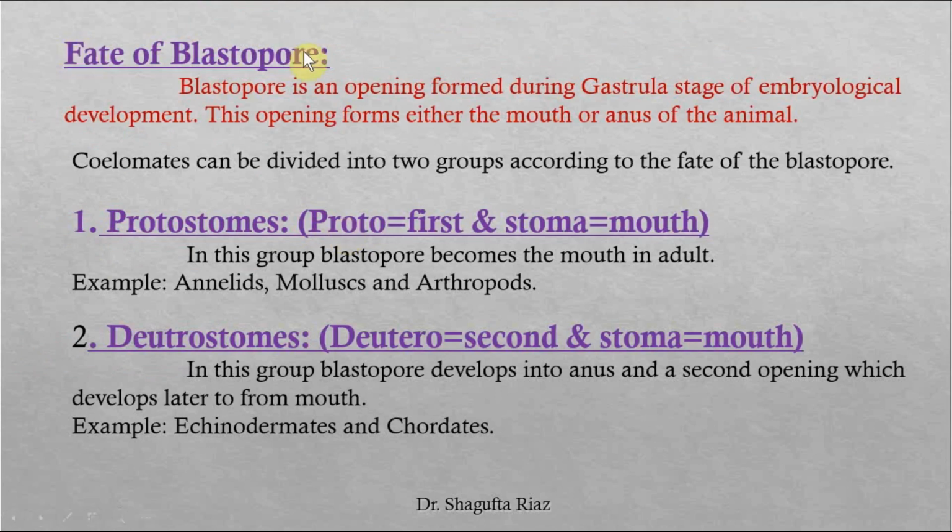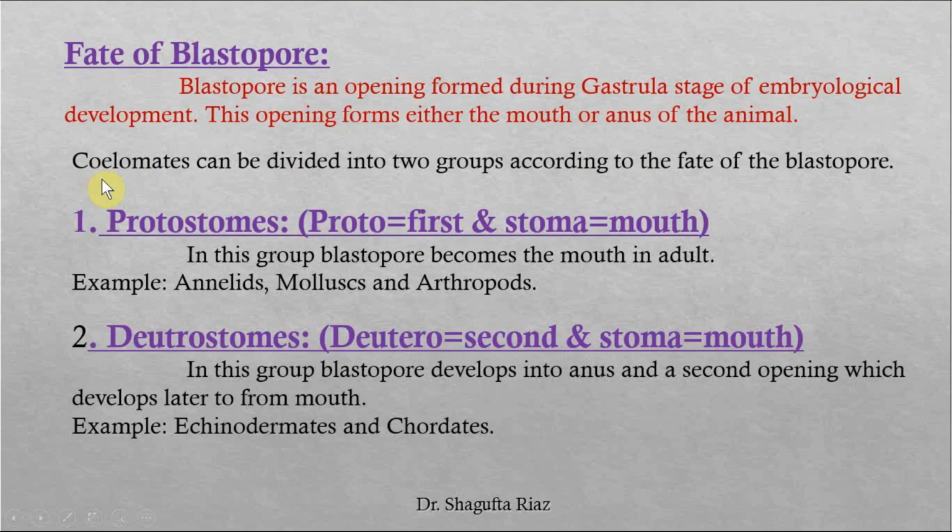Fate of blastopore. What was the blastopore? We have discussed it in the previous slides. Blastopore was the opening formed while the development of the cells, when the three germinal layers are formed. So blastopore is an opening formed during the gastrula stage of embryological development. This opening forms either the mouth or the anus of the animal, right? The anus is the excretory part of the animal.